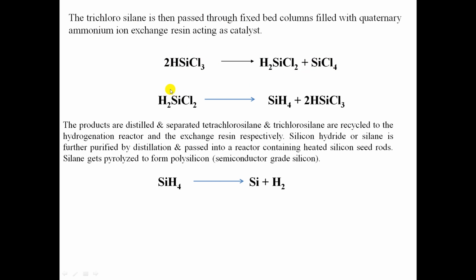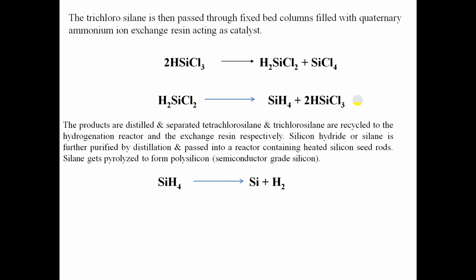The dichlorosilane is again distilled and passed through the ion exchange resin, then it is converted into silicon hydride. The trichlorosilane and tetrachlorosilane formed are recycled to the hydrogenation reactor and the ion exchange resin respectively.